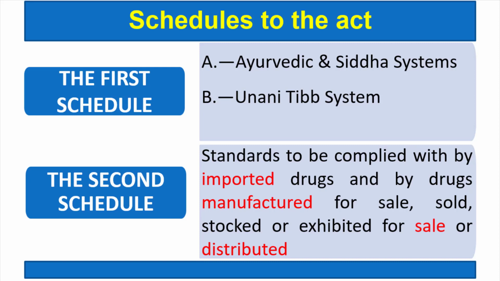While the second schedule contains the standards to be complied with by the imported drugs and by drugs manufactured for sale, sold, stocked or exhibited for sale or distributed. So the second schedule contains the standards for all these drugs.